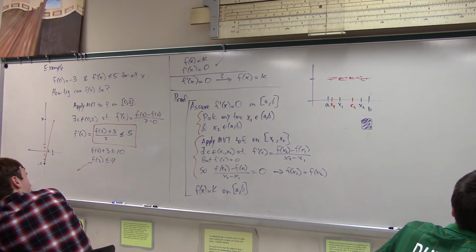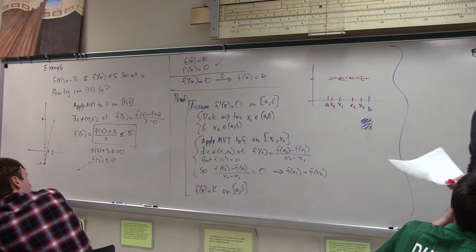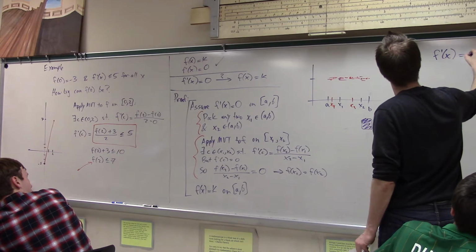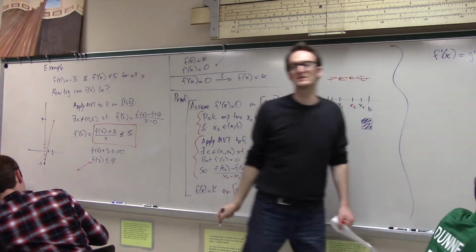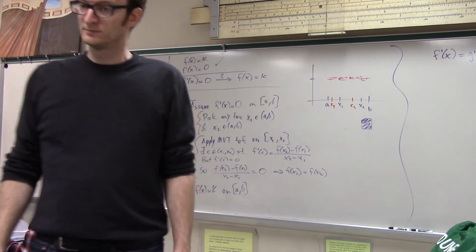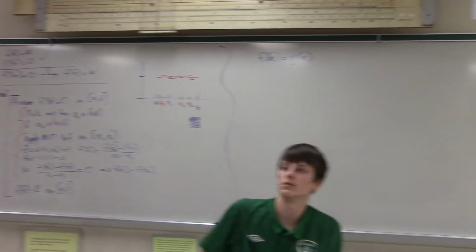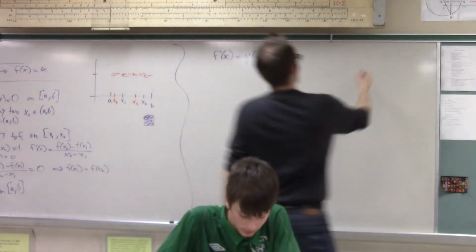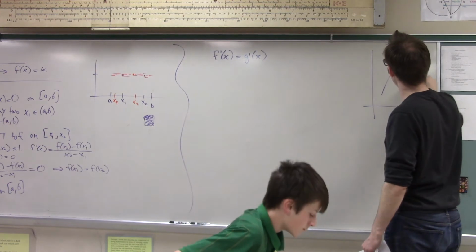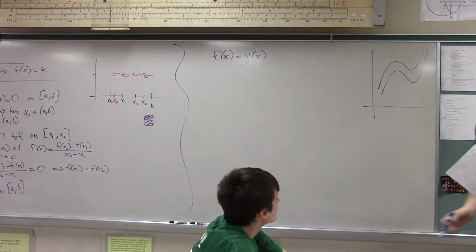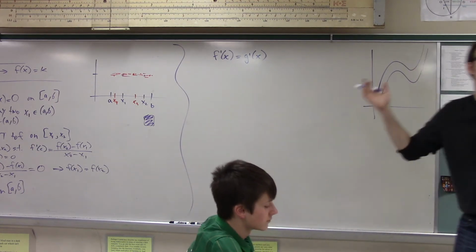So one more thing. There's this other concept that came up definitely in this class a couple times. What if you have two functions with the same derivative? Remember this fact? If two functions have the same derivative, what can we say about that? They could be translated. Common sense says that if the two functions are changing at the exact same rate at the exact same time, then they're in synchronized motion, so they must be vertical translations of each other. We just said that and drew a picture and talked about it.